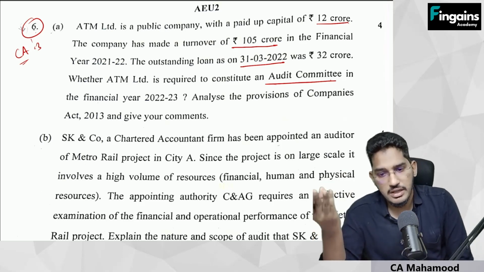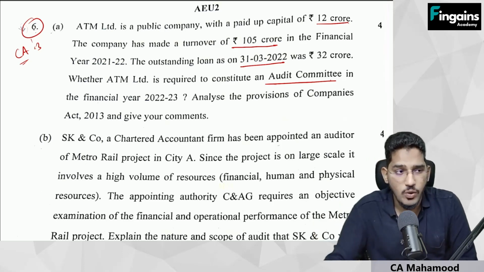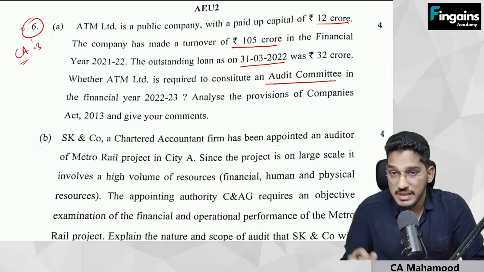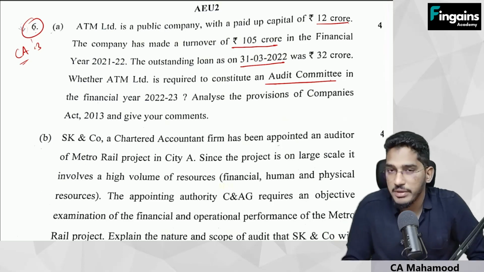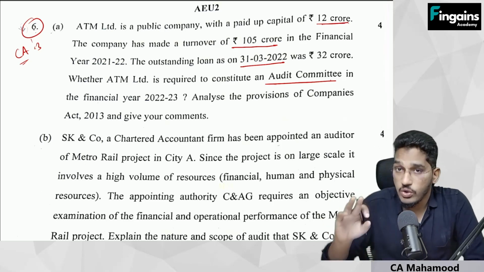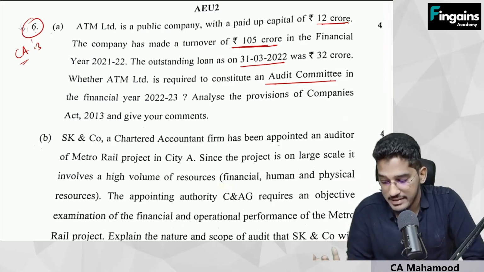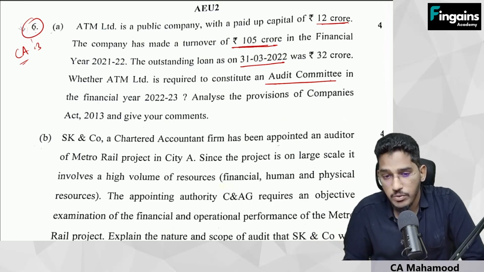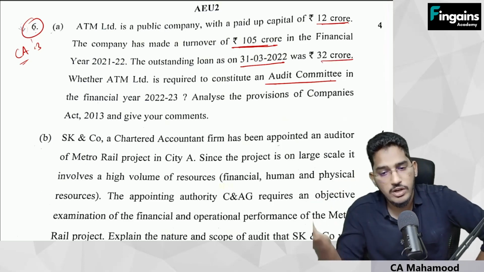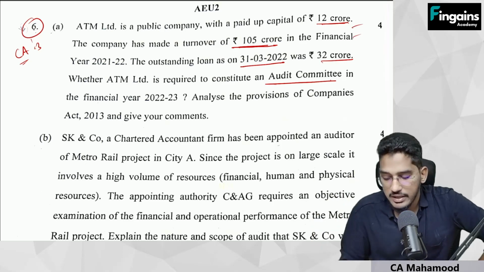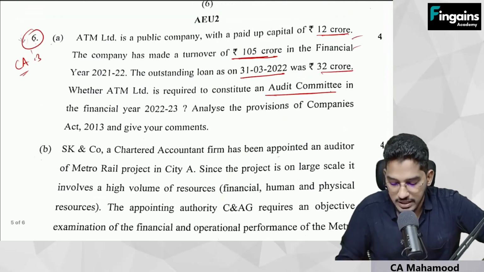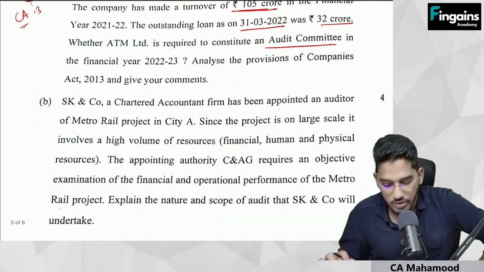So we have 5th question in our material. We have provisions regarding when audit committee is required to be constituted. So what are the limits for constituting of audit committee? The public companies, unlisted public companies are required to constitute audit committee if their paid up capital is 10 crores or more. Here paid up capital is already 12 crores. If their turnover is 100 crores or more, turnover limit is also exceeded. And they are saying even they have outstanding borrowings, but borrowings are within the limit of 50. But still, even one condition is violated, they are required to create an audit committee. Since 2 conditions are violated, they have to create an audit committee. Clear everybody? Next one. So simple question regarding company audit chapter, that too applicability of audit committee.